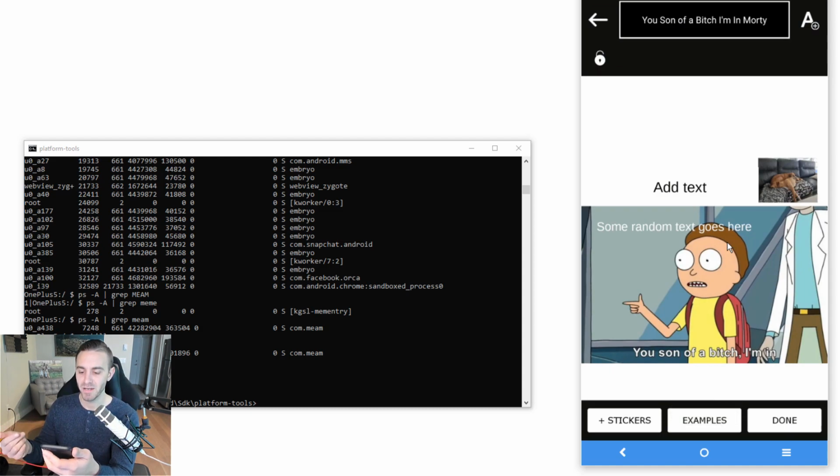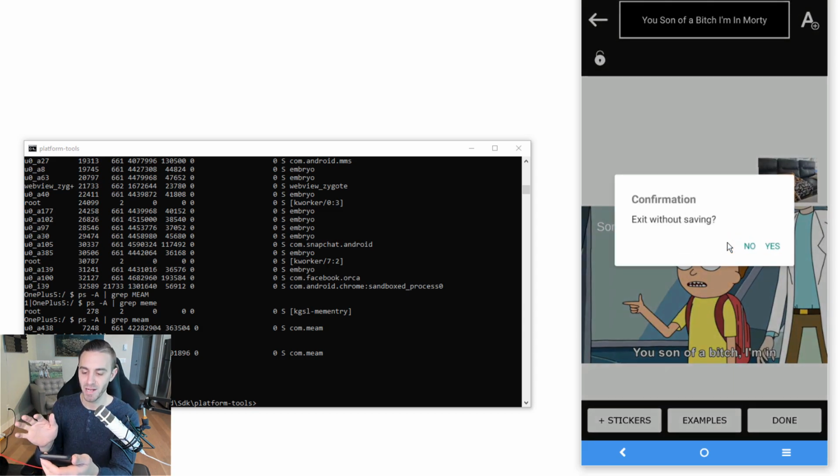So this is another weird thing about it too. I wish there was a section in the app where I could see all of the memes that I made. It just said saved, but now if I click the back button, I get exit without saving. What? But I just saved.